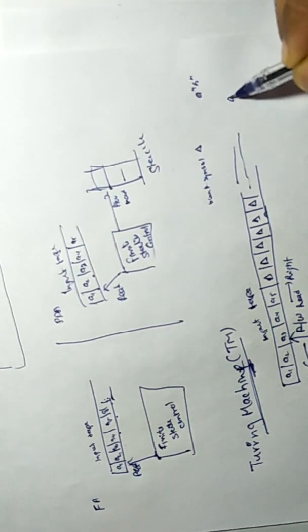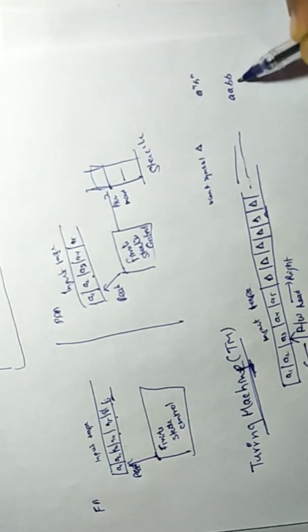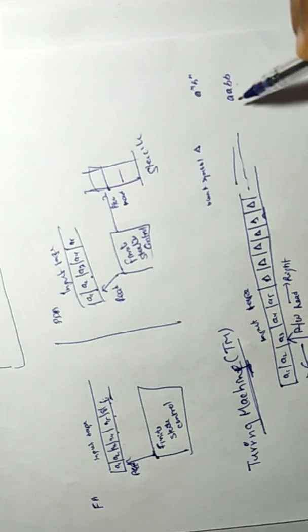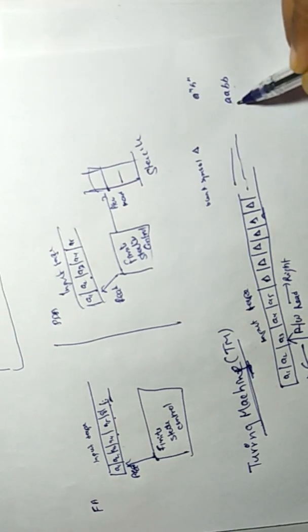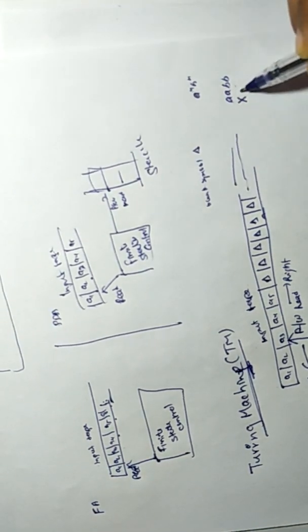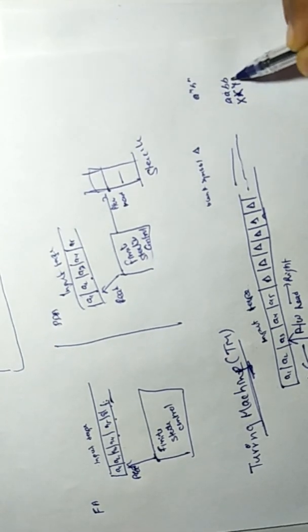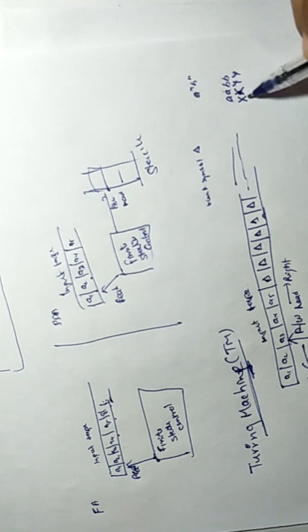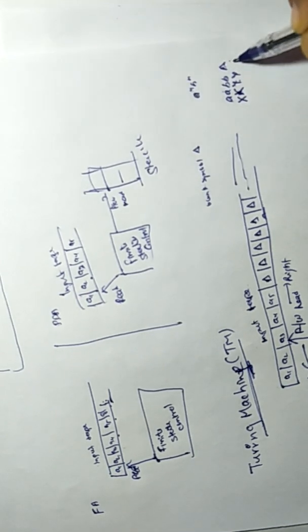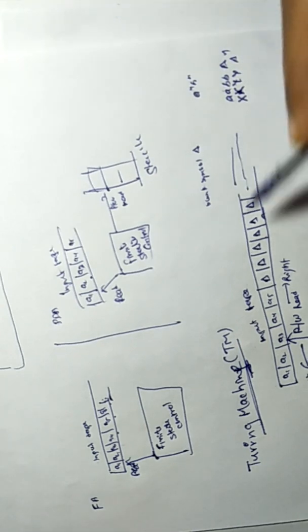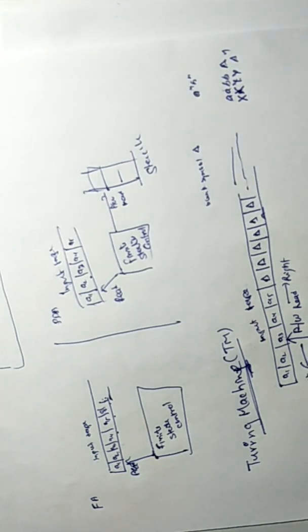But when we read this a, we can change it into X, and this b into Y. Then tape symbols become a, b, X, Y, and there is blank also. Whatever symbol is used over the tape is a tape symbol. Input symbols are only those symbols from which input is made of.